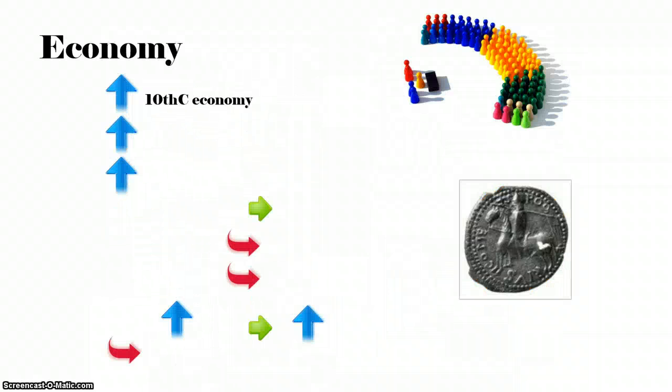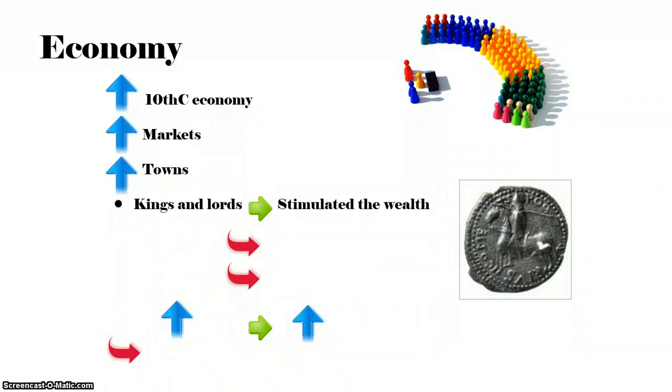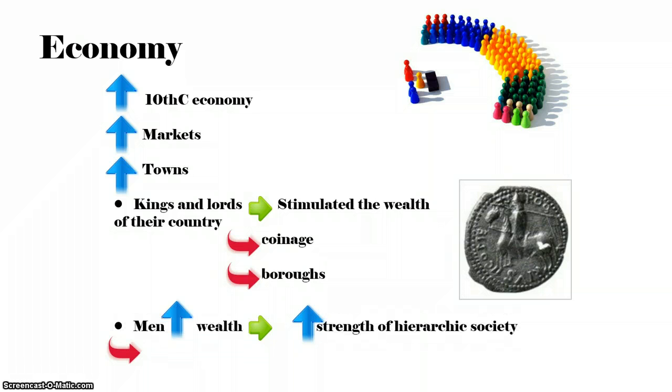The economy was on the rise in the 10th century. Markets rose, especially in towns. Kings and lords raised the money and became quite wealthy. They began to use coins again, which caused a change in trade. They began to form boroughs, or small towns, in which trade took place.